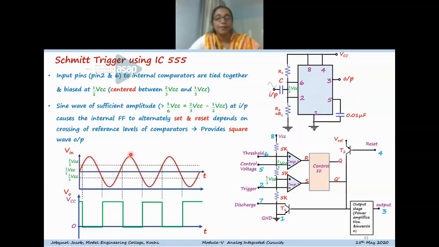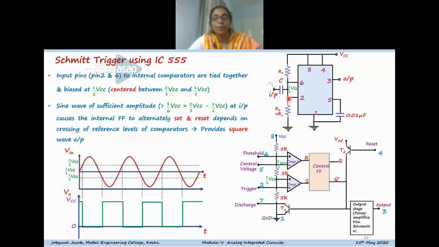So the signal can cross these two reference levels, 2/3 VCC and 1/3 VCC. Here the capacitor is used for blocking any DC values. So at this point we are giving the signal value along with the bias value.